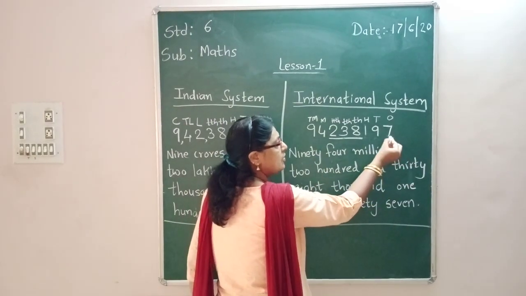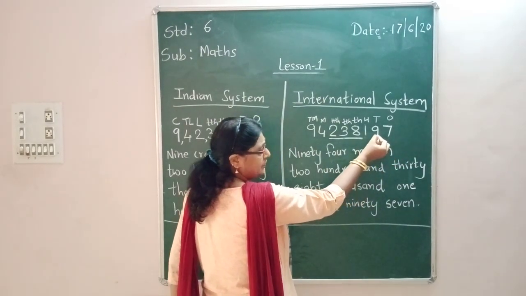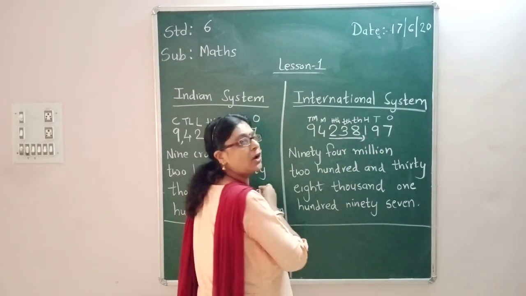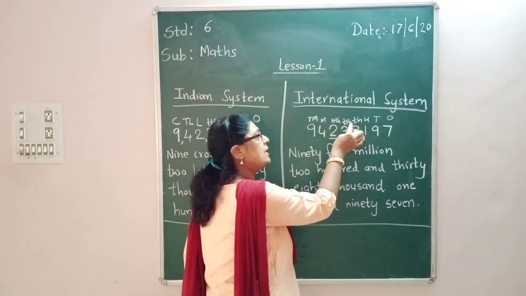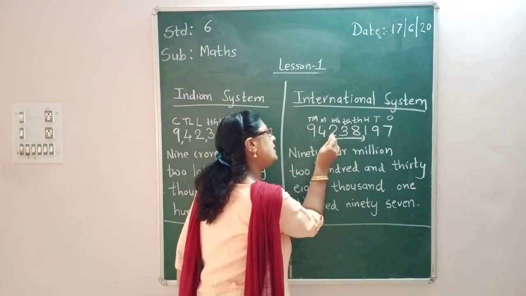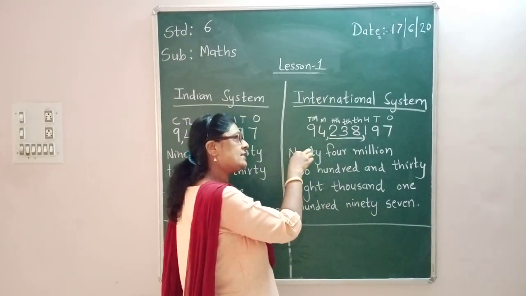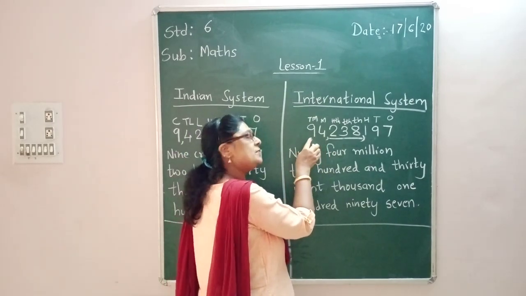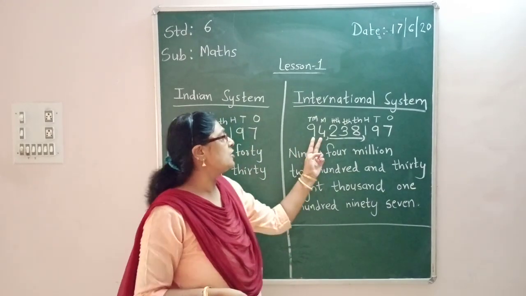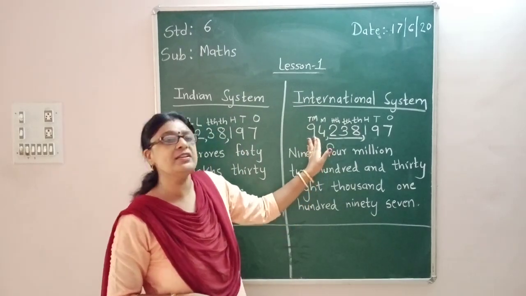Similarly, in the international system, first you have to start from the right hand side: 7, 9 and 1. So I place a comma over here. Then 1,000, 10,000, 100,000 together, so I place a comma over here. Then again I have to take 3 steps, but I cannot take 3 steps because there are only 2 numbers. So I leave it as it is.